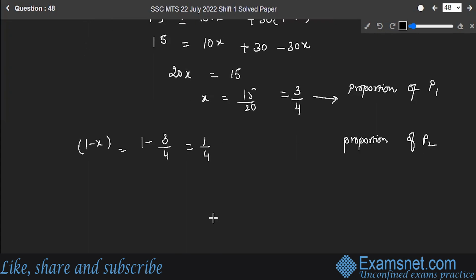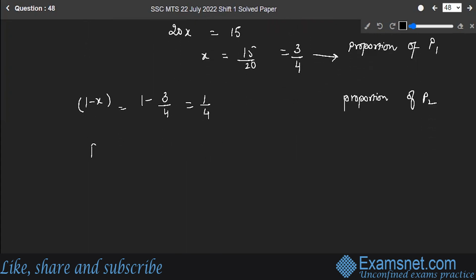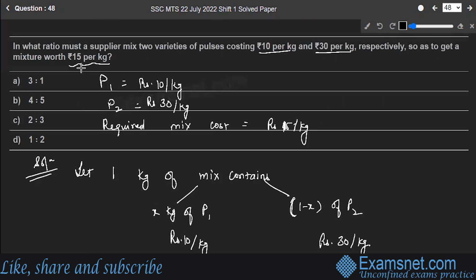What do we have to find out? The ratio of P1 and P2 in the mixture. P1 is to P2 in the mixture. So P1 is 3 by 4 and P2 is 1 by 4, which gives you 3 is to 1 as the required proportion of P1 pulse and P2 pulse in the mixture. Right. So the required ratio is 3 is to 1. Let's check. Option A is the correct answer to the question.